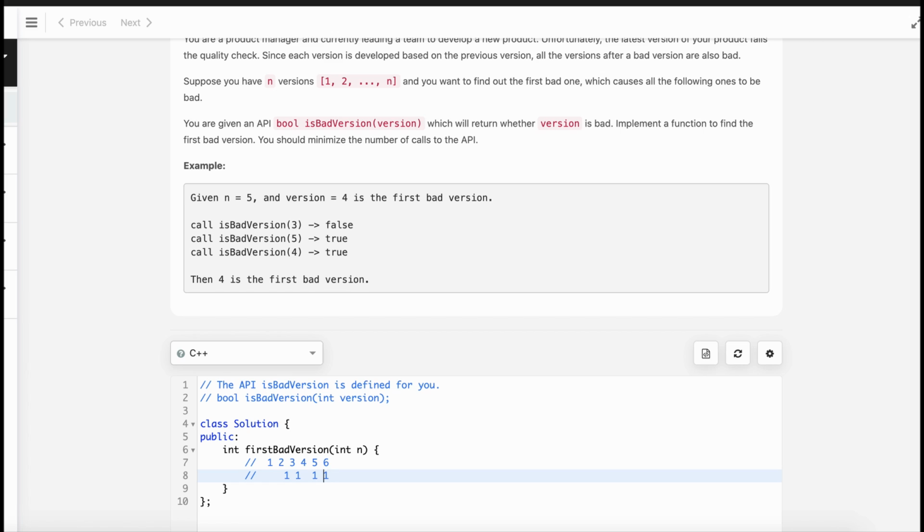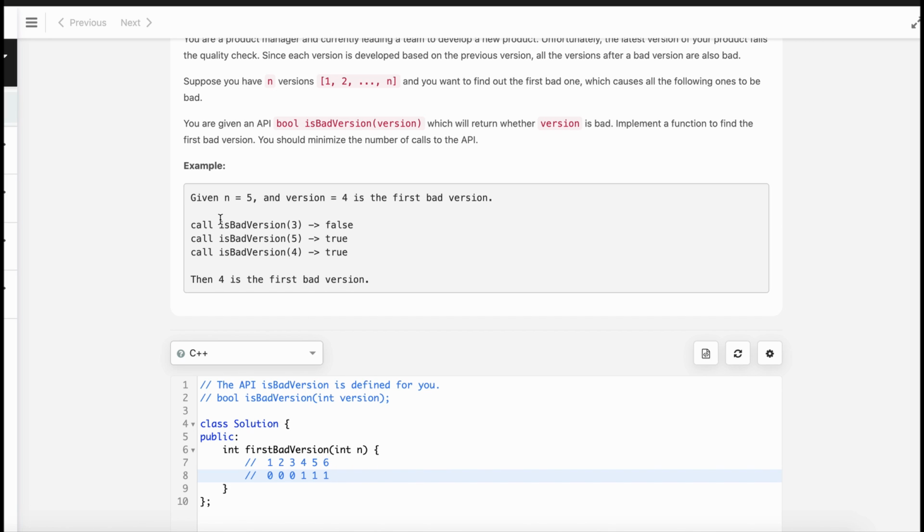So let's represent a bad version as a 1. Then we see here this is a bad version, and we can assume the first three are good versions. So these are the good versions, and these are the bad versions.